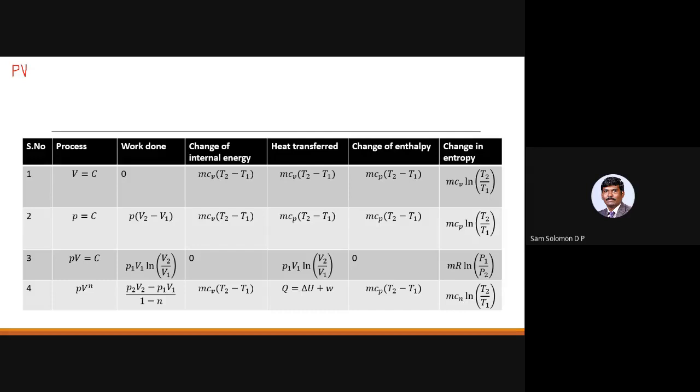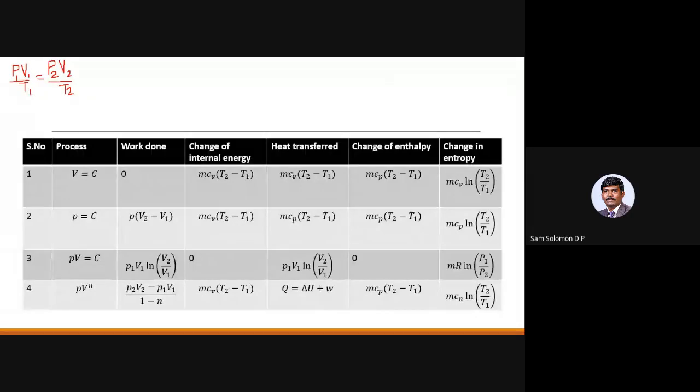From the ideal gas equation of state, PV by T is equal to constant, so I can write P1 V1 by T1 equal to P2 V2 by T2. Unless otherwise mentioned, the problem follows the ideal gas equation of state.